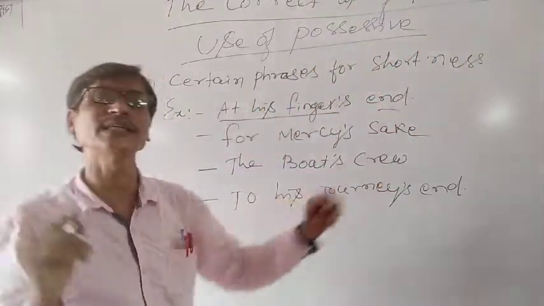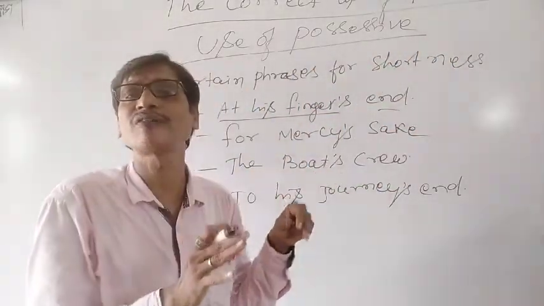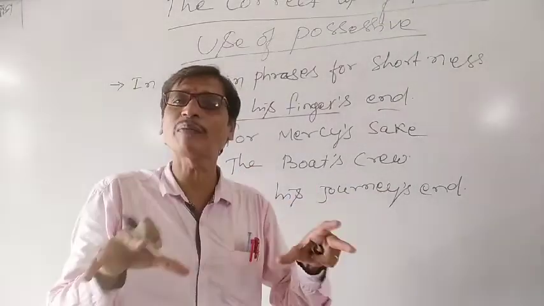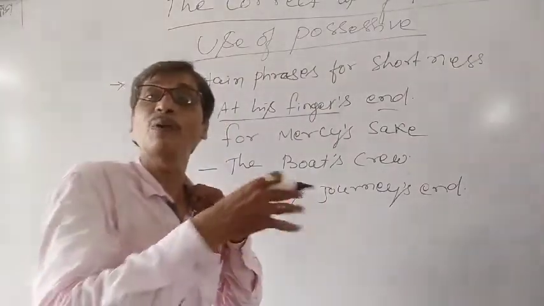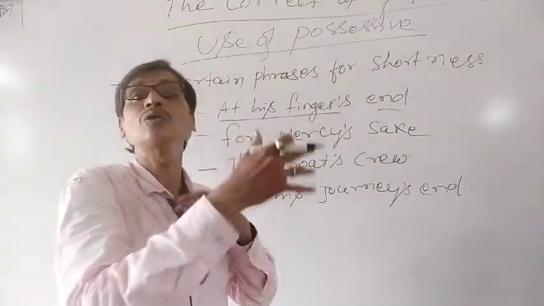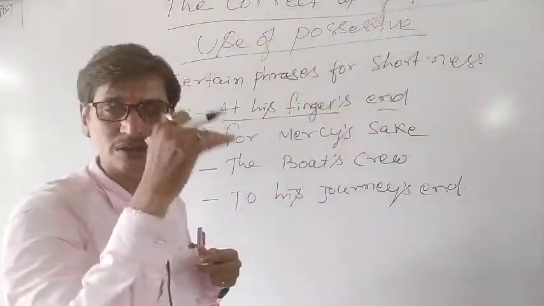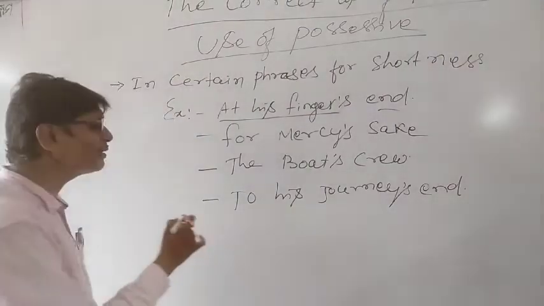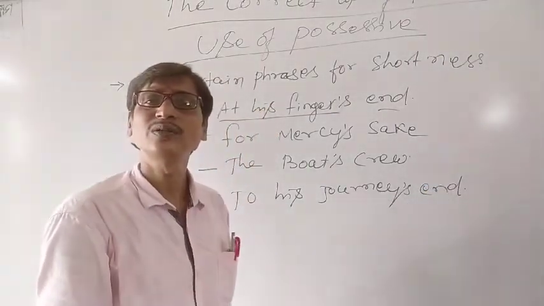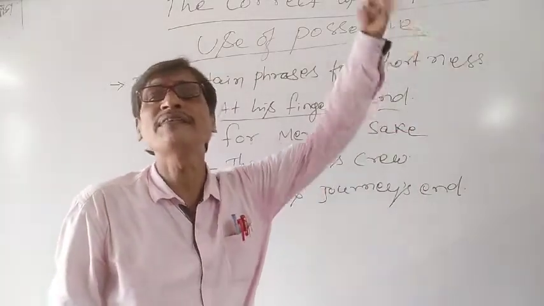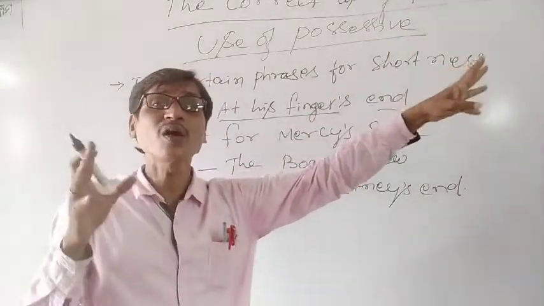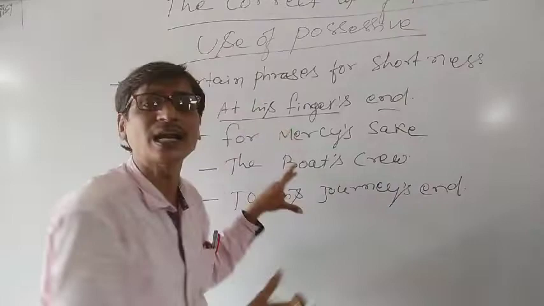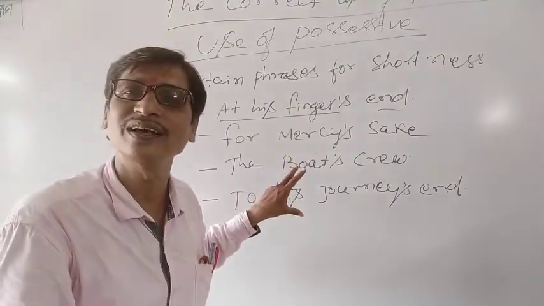Instead of making long sentences, we can make a shortcut phrase so that anyone can better understand. Boat's crew. Crew means those members who are traveling on that boat. They are called crew, the boat's crew. Instead of writing the crew members of the boat, a long sentence, we have made it a shortcut using the possessive case. Similarly, to the end of his journey. Instead of a long sentence, we can say to his journey's end. In this way, we can also use the possessive case with nouns.